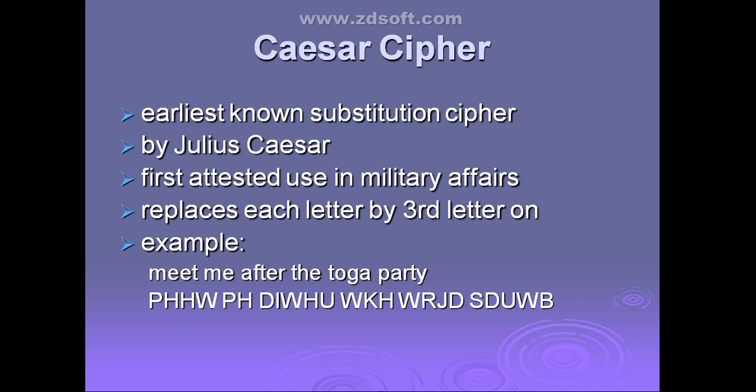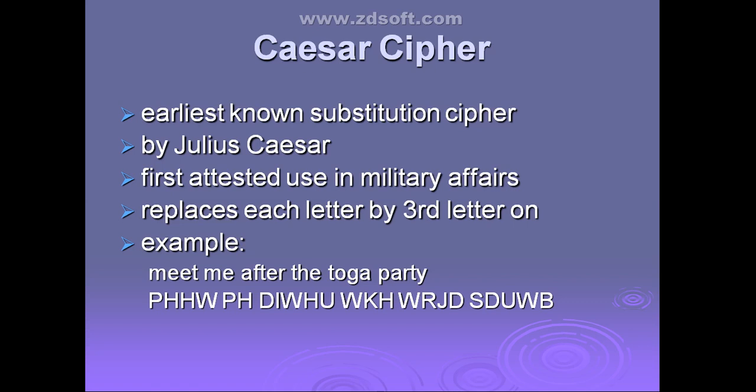Now see, meet me after the toga party. This is the plain text you are sending to the recipient. Right? How will it be converted? How will each letter in this plain text be substituted with another letter by using the Caesar cipher that we are seeing here? What I told here, each letter is replaced by the third positioned letter in your alphabetical order. Totally 26 alphabets are there. Among that, the third position letter after this letter will replace the letter present in the plain text.